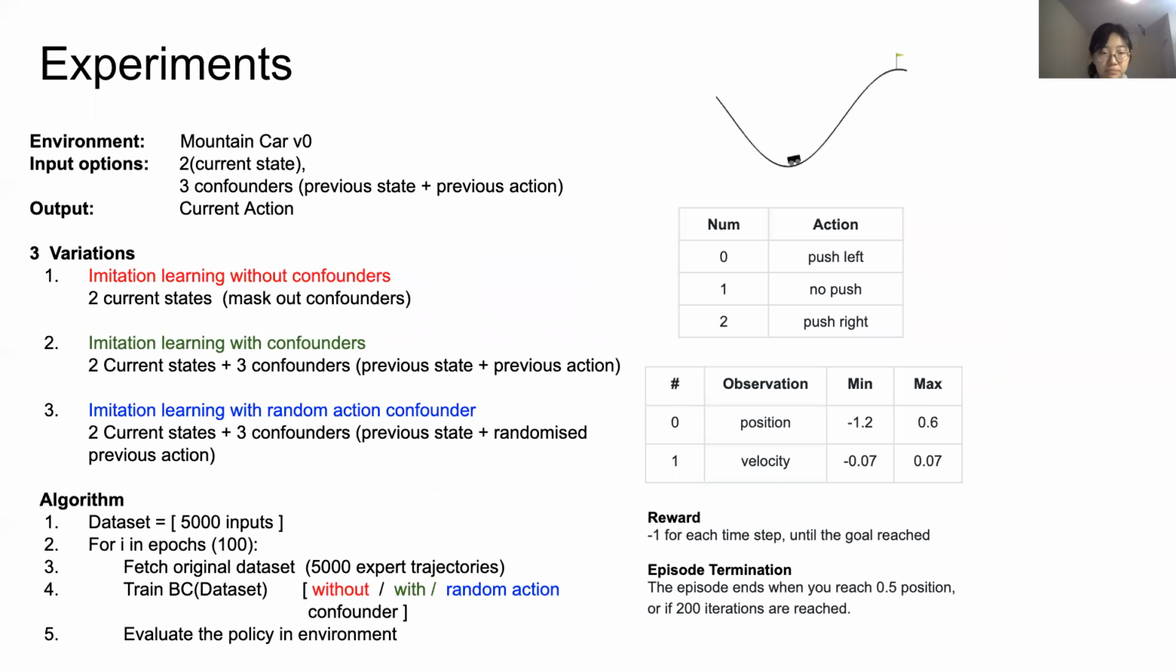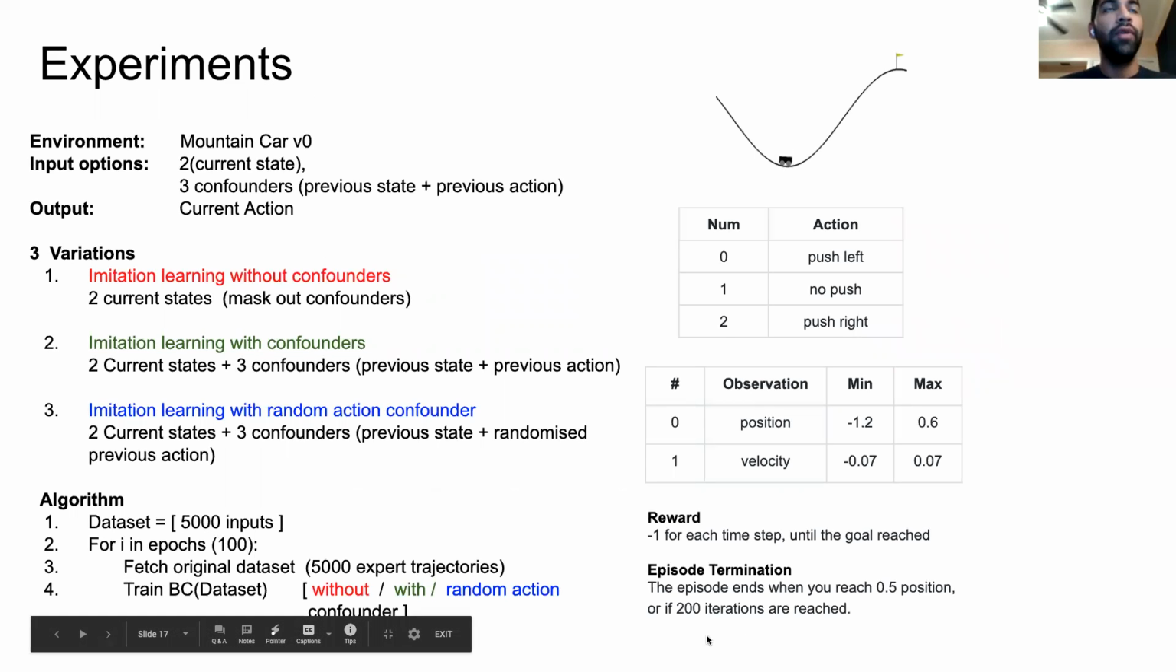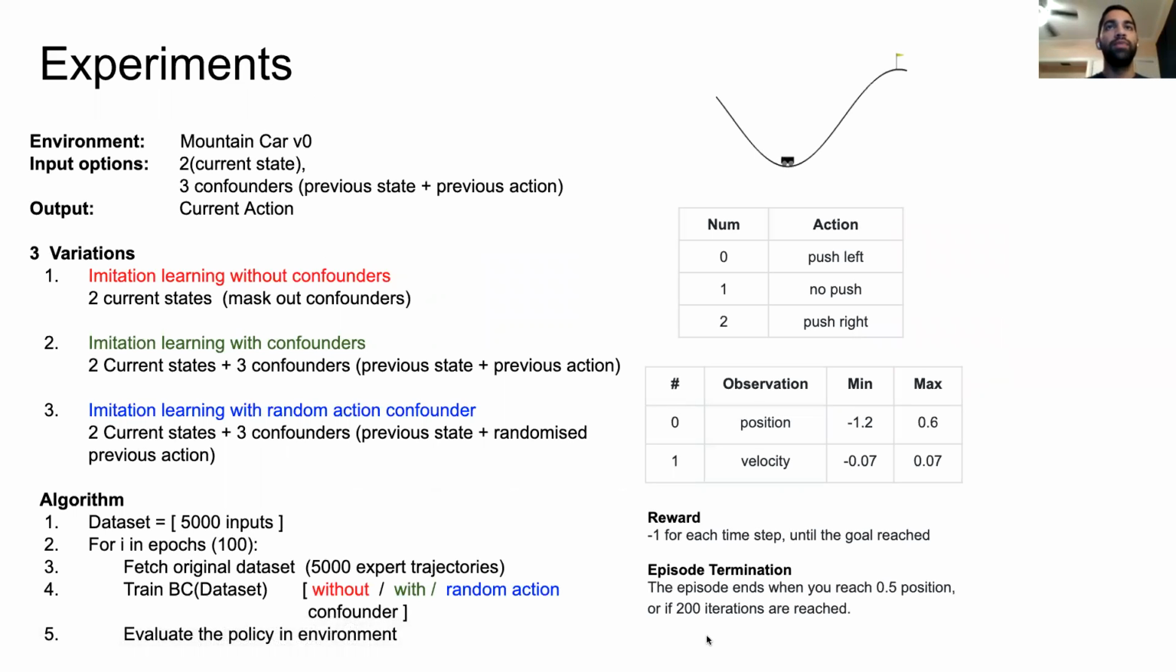Next slide, please. So we performed two sets of experiments with 3 variations each. The first environment was mountain car, and the second environment was cartpole. So as you can see in mountain car, the car has to reach the goal. It has 3 kinds of actions and 2 kinds of states, which are the position and velocity, and it receives a reward of -1 until it reaches the goal, or it reaches 200 steps of the iteration.